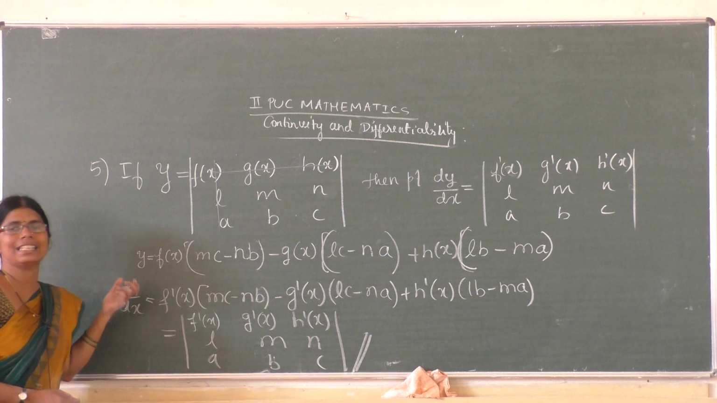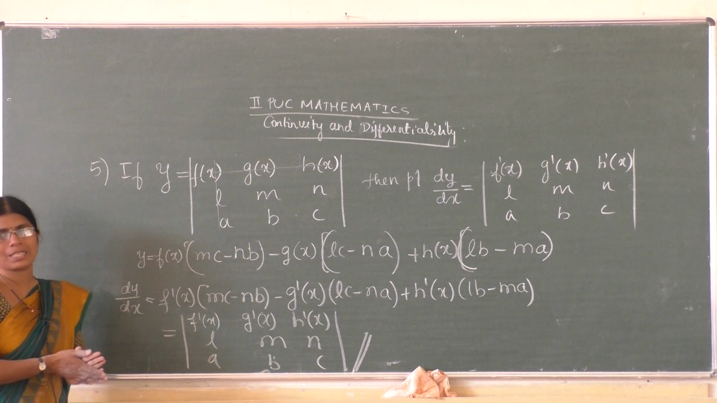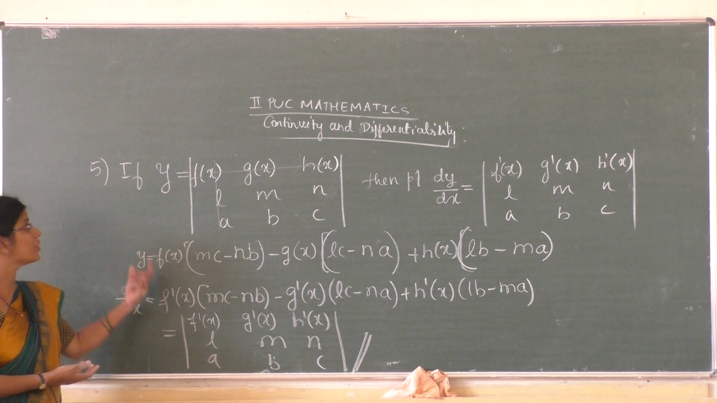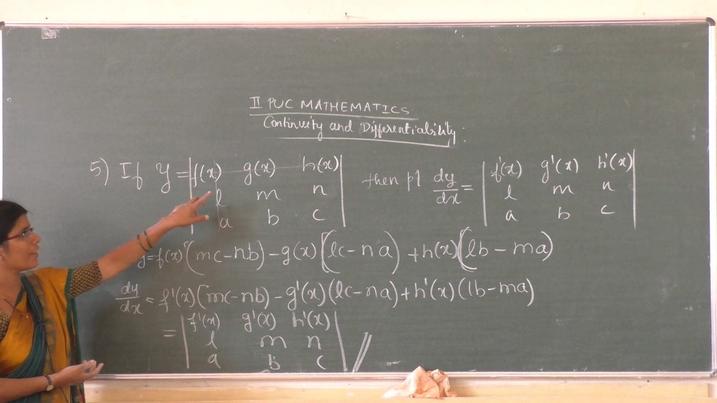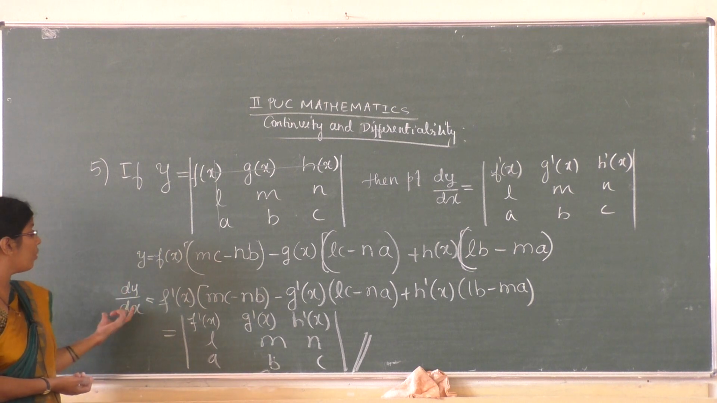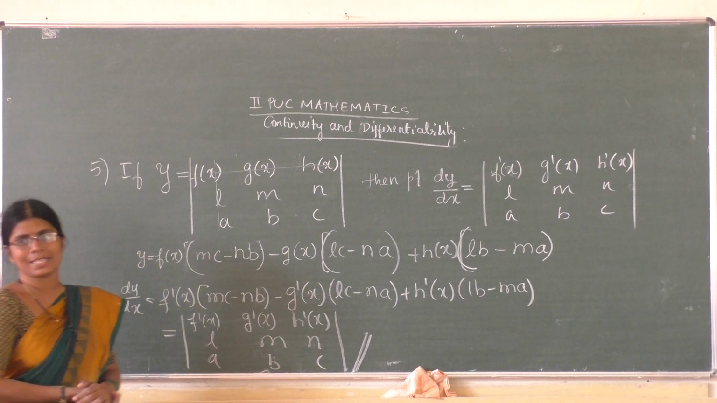Most of the time you will get this question in competitive exams like the CET exam, they will ask such a type of question. Suppose we have f of x, g of x, h of x, L, M, N, A, B, C, then you have to find dy by dx. So you can remember this result.